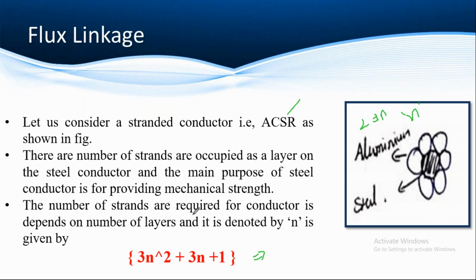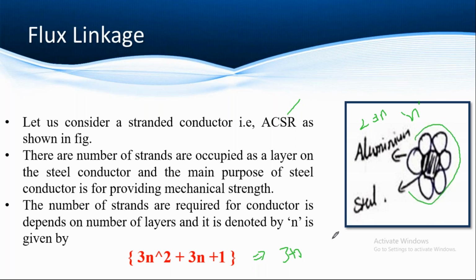Suppose it is one layer. If you substitute n equals 1, you will get 3 plus 1, so finally you will get 7 conductors. If you observe this diagram, you can see that it has 7 strands. Suppose you have 2 layers, again one more layer is there.